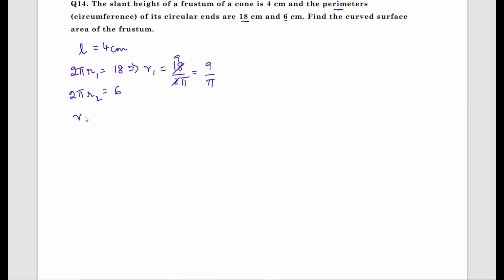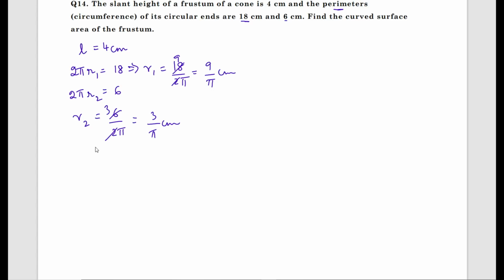The same way, r2 equals 6 by 2 pi. 2 ones are 2, 2 threes are 6, what you get is 3 by pi centimeter. That is, r1 equals 9 by pi centimeter, r2 equals 3 by pi centimeter.